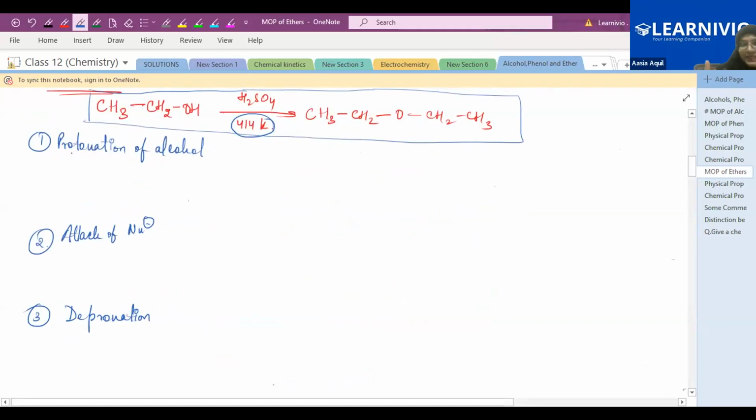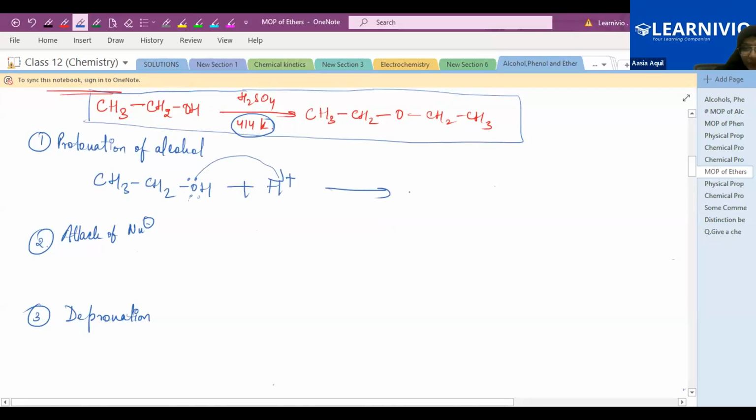The first step is always the protonation of alcohol. So this is your alcohol, CH3CH2OH, plus H2SO4, which gives you the H plus ion. Now the oxygen of ethanol has a lone pair. So this oxygen lone pair will abstract this hydrogen, this proton. There will be a protonation of alcohol.